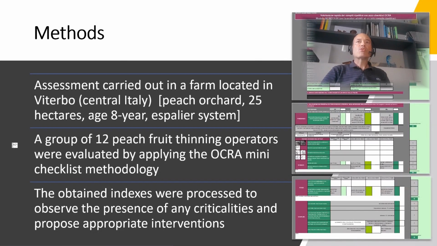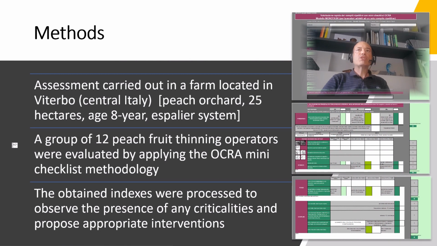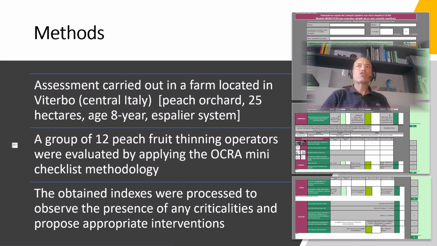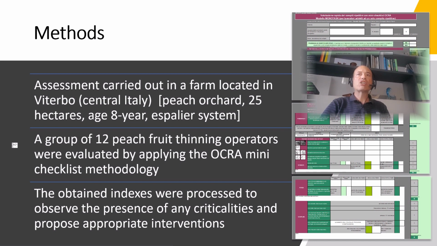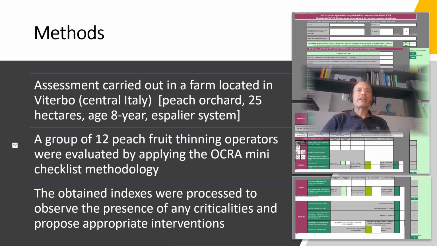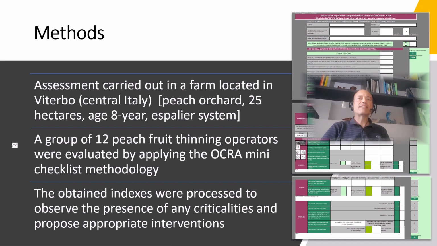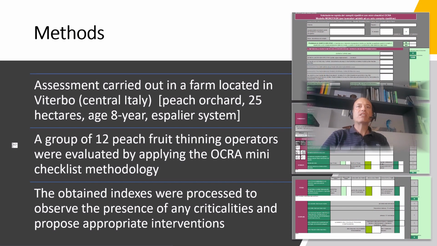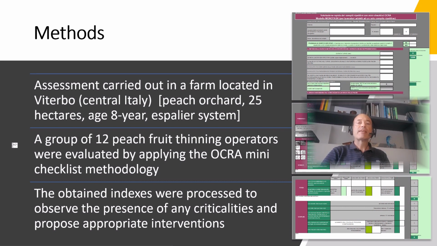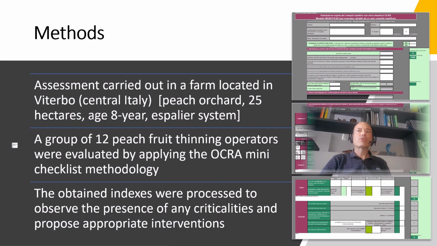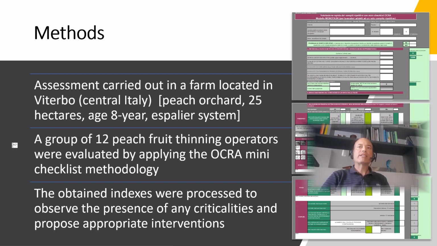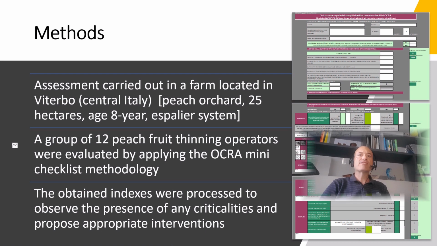Our assessment was carried out during thinning operation in a peach orchard, adopting the methodology proposed by Daniela Colombini and Enrico Occhipinti, known as OCRA Mini Checklist. The orchard is structured with an espalier system on an area of about 25 hectares, and the operators who participated in the thinning operations were 12 units, all of them right-handed. A series of 3 videos from 3 different angles were recorded for each operator. The videos were then analyzed with the help of the Kinovea software.